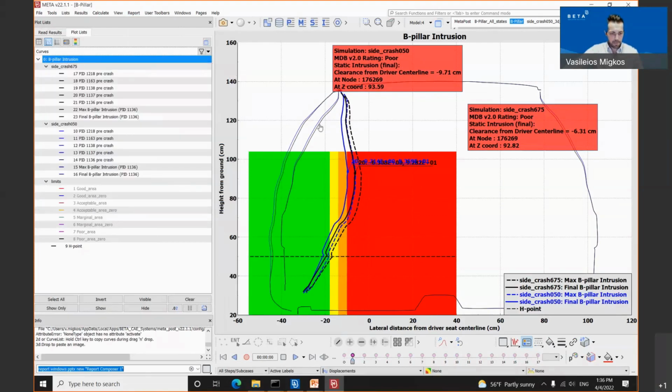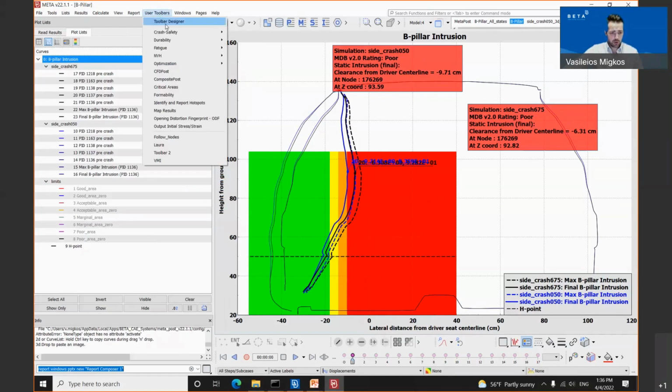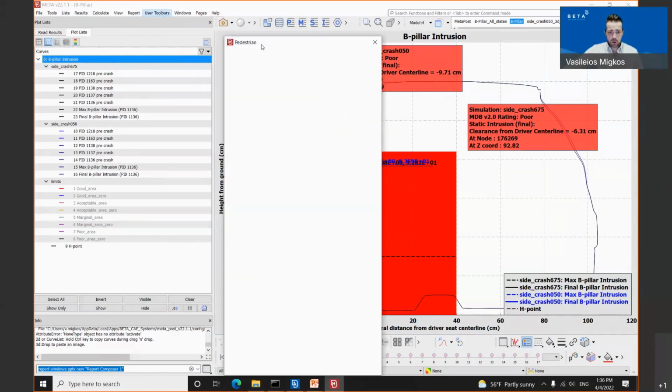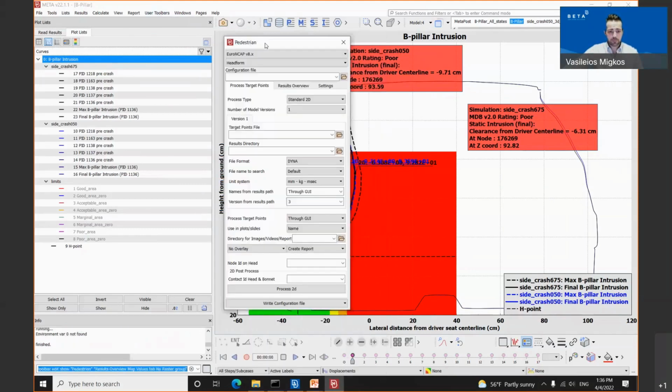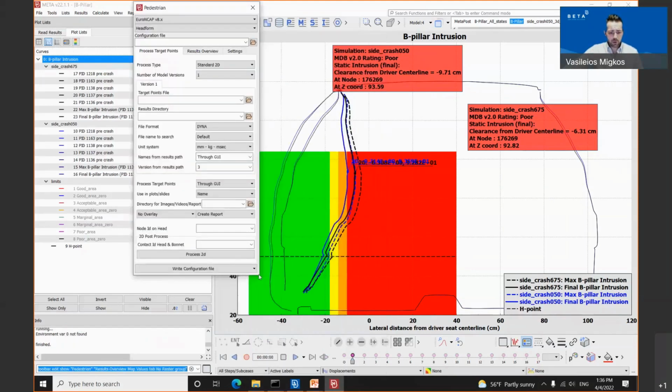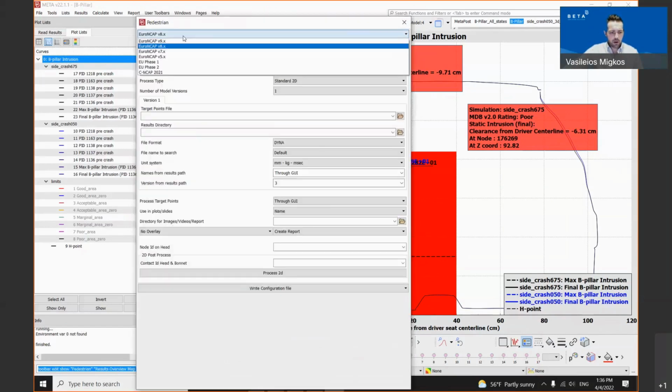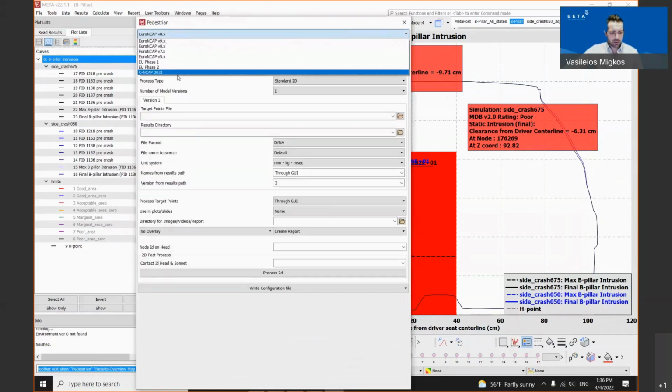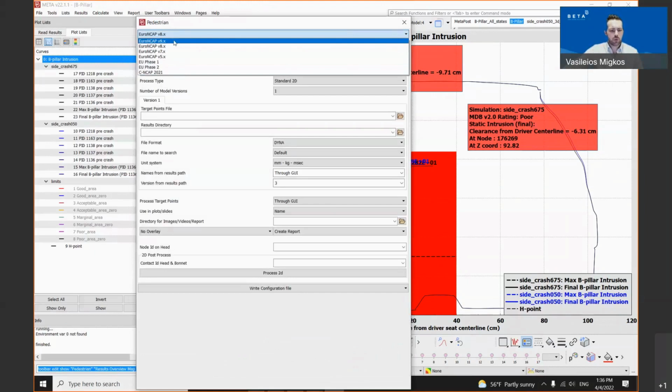Last but not least, in the field of our post-processor Meta, we have some new protocols being supported also for the pedestrian tool. Once I'm opening the pedestrian tool, you will notice that on the top, we have the protocols being supported. Let me expand this window. We have all these protocols being supported in that tool. The new one is the protocol Euro NCAP version 9, 2023.